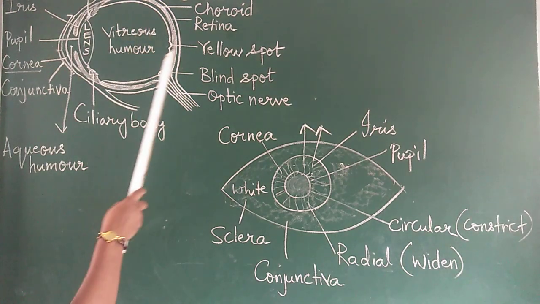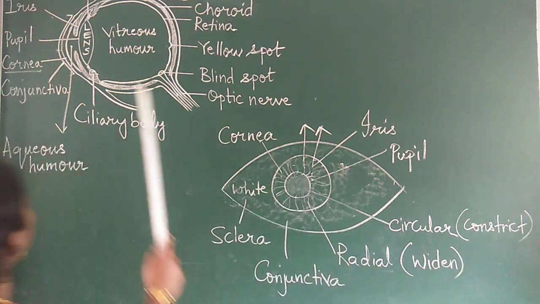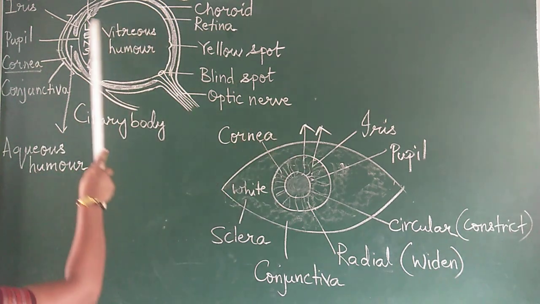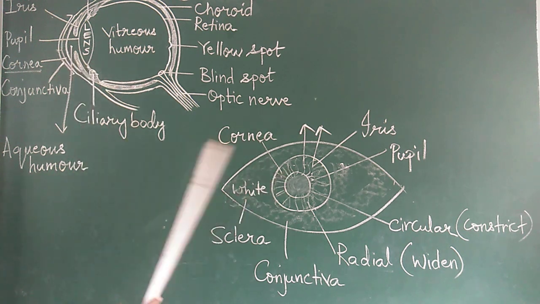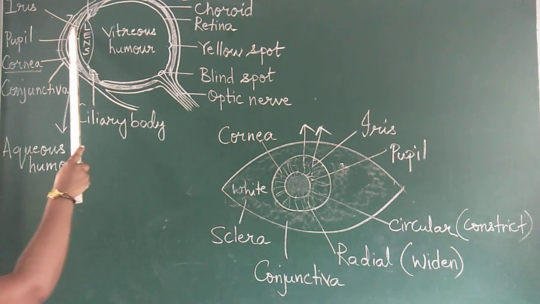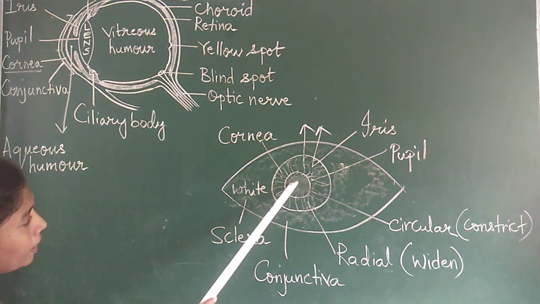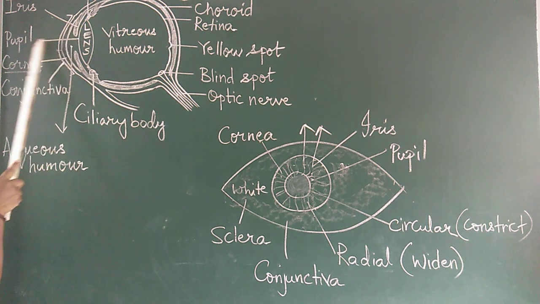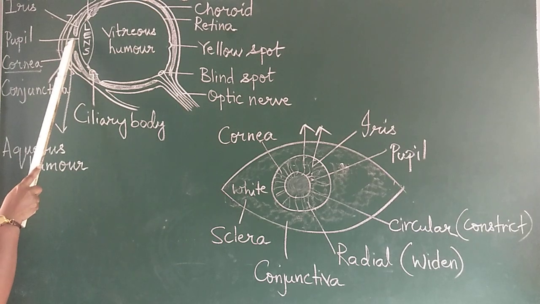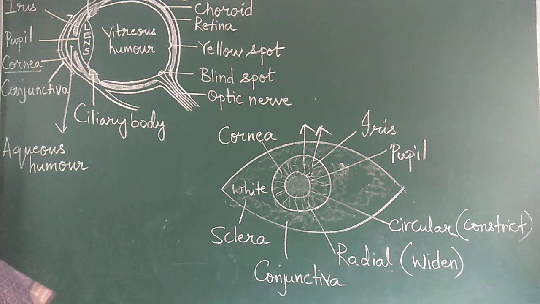Then the second, look at what that is. The iris. When you look at the side view, it looks like this. This part is the iris. Let me draw it again and show you. This part is the iris, and the center opening is the pupil. In the center of the iris there is an opening called the pupil, through which the light enters. Light enters into our eye through the pupil.